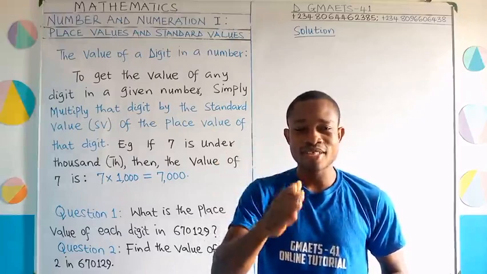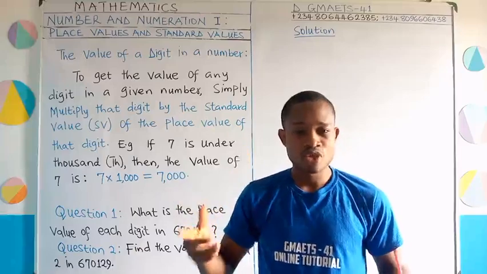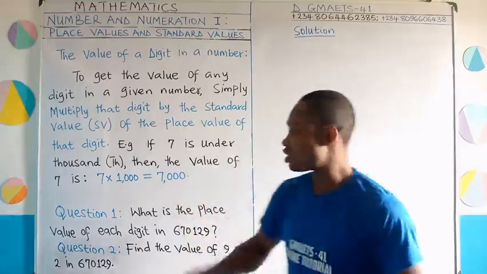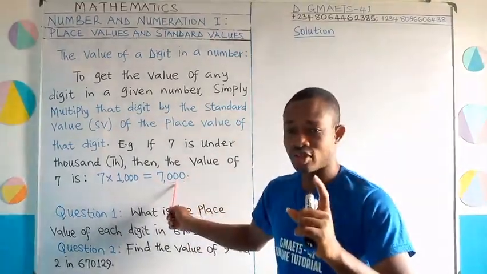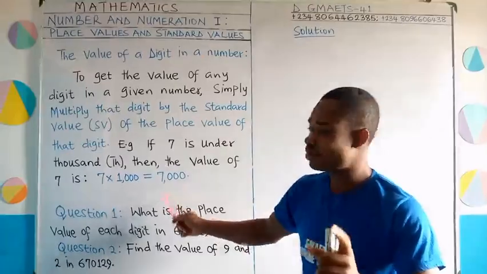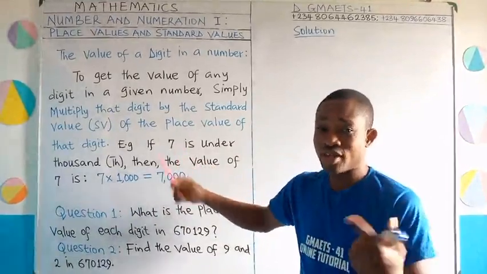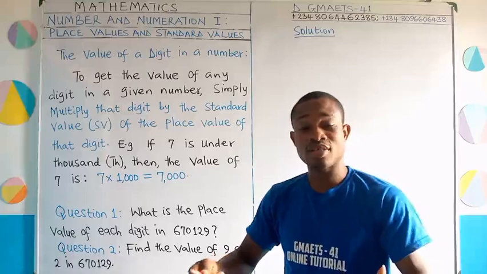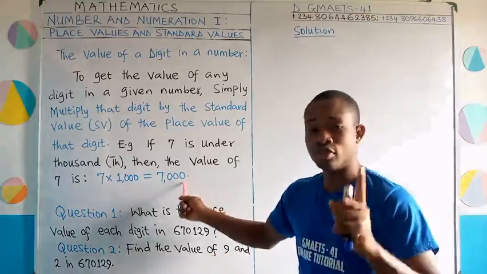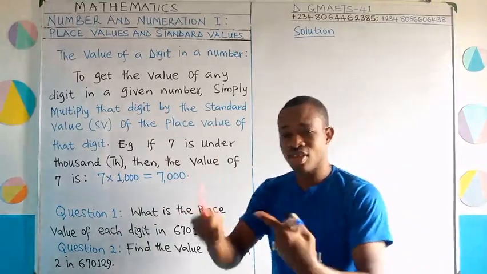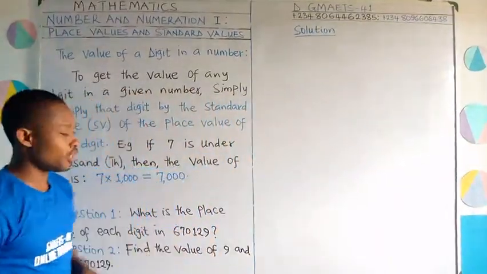And remember, the standard value of 1000 is 1000. So we are going to do 7 times 1000. And 7 times 1000 will give us 7000. So, while the place value of 7 in this case we are considering is 1000, the value of 7 is what? 7000. Just do that digit times the standard value of the place value of that digit.